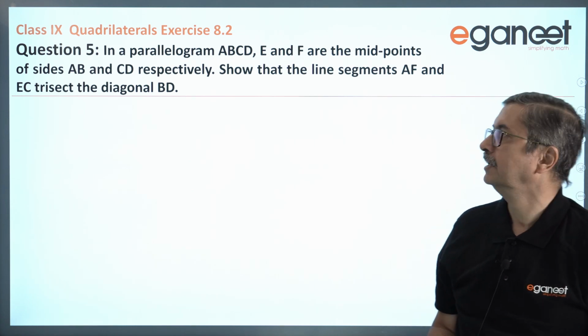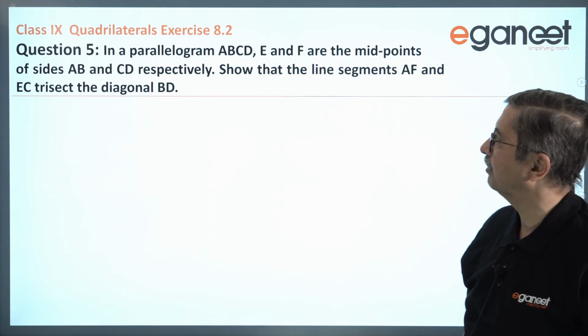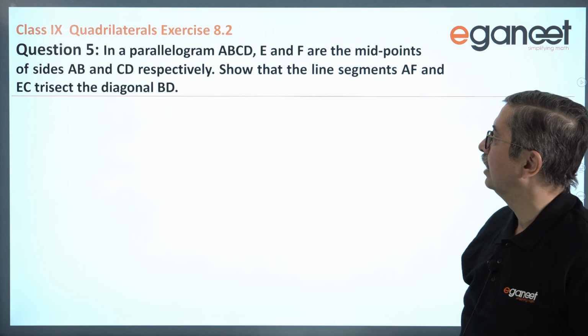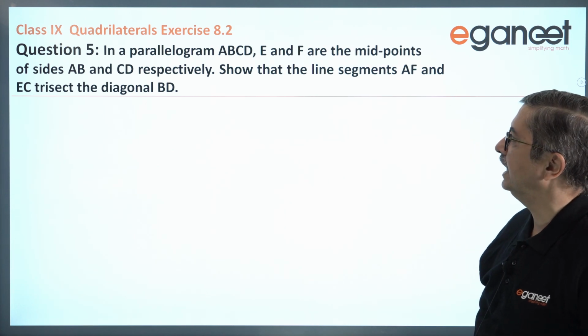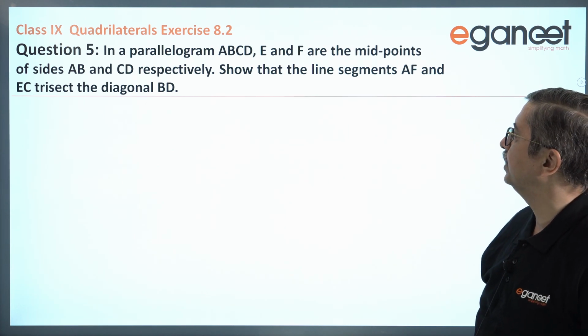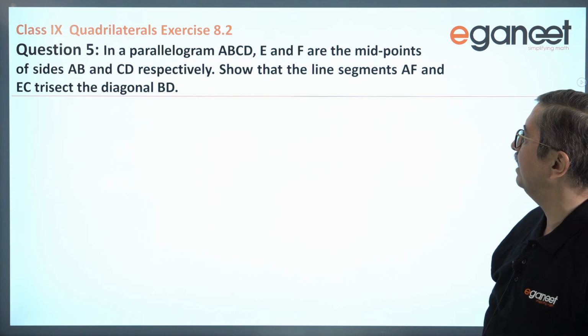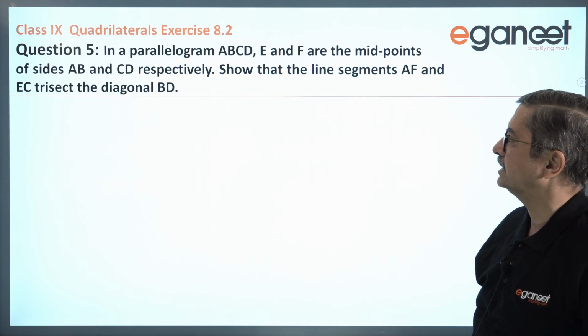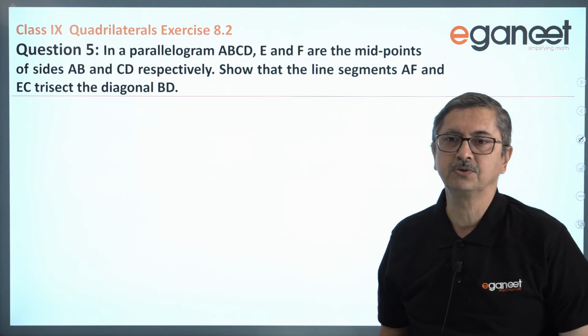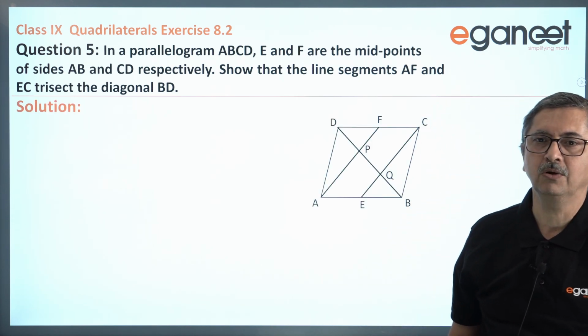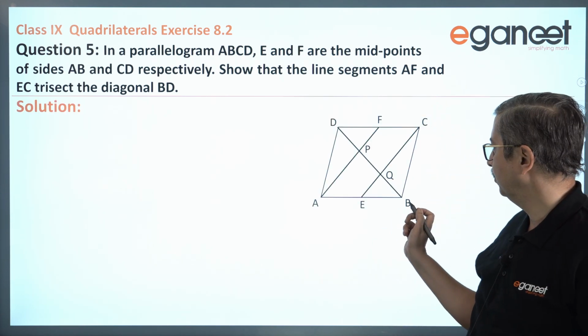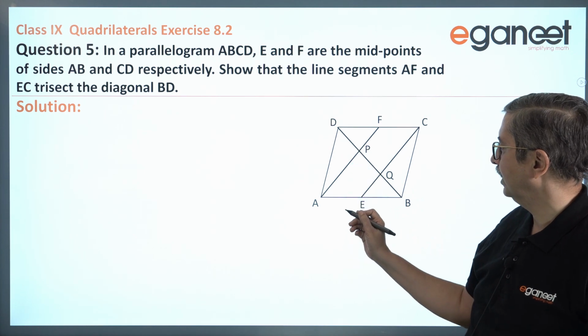The question says that in a parallelogram ABCD, E and F are the midpoints of side AB and CD respectively. Show that the line segments AF and EC trisect the diagonal BD. So let us first draw a parallelogram and we'll join the diagonal BD, and what we are required to prove